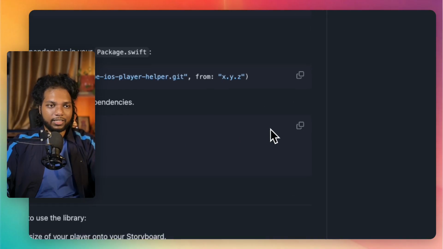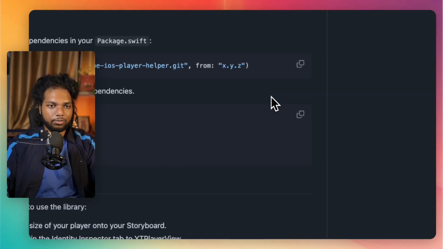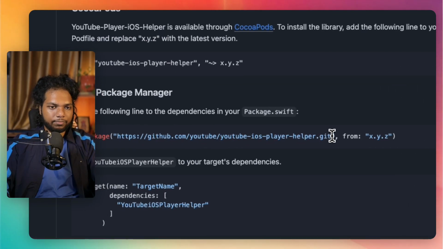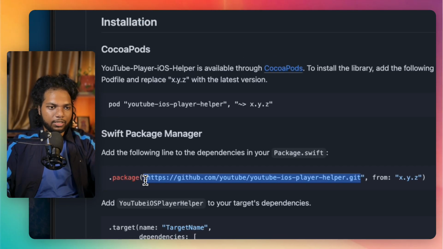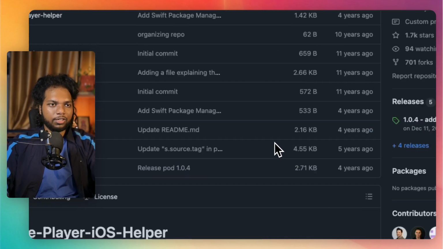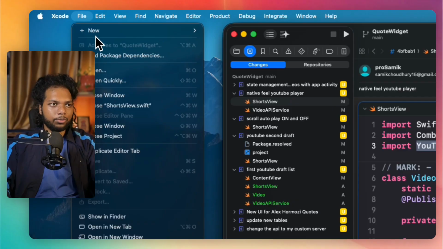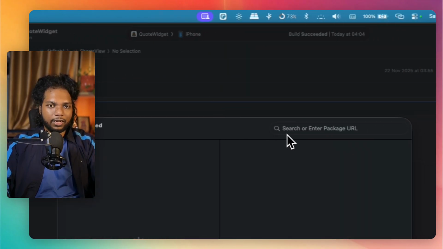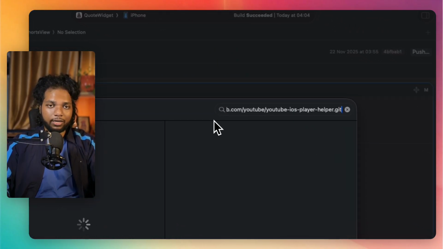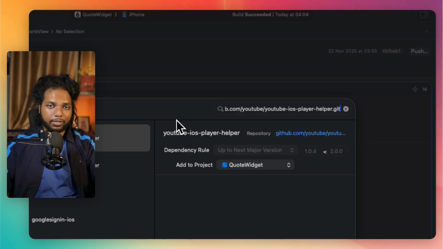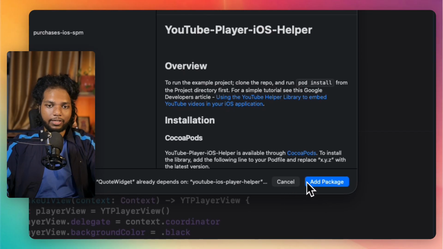So I just copied this GitHub repository. You just have to copy the HTTPS link, go to Xcode, then go to add package dependencies, and here paste the GitHub URL. Once it is pasted, it will fetch the package. You just do add package.